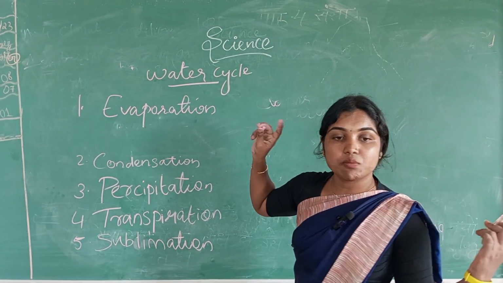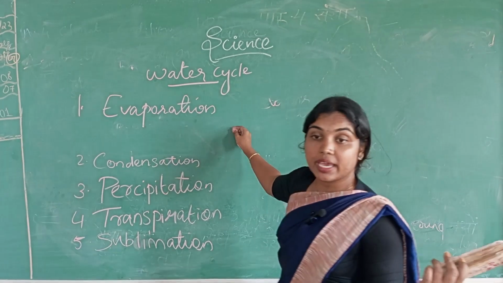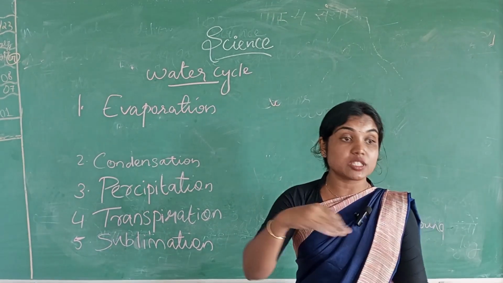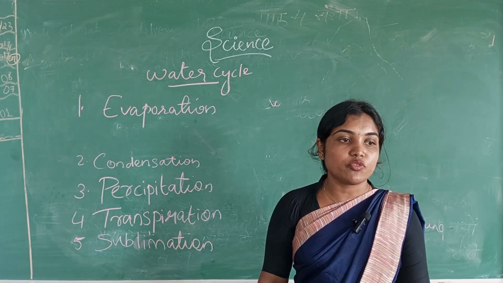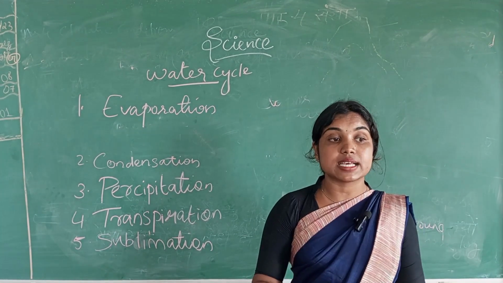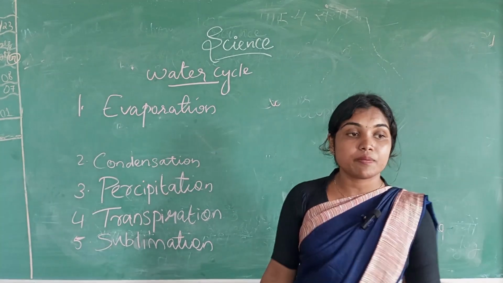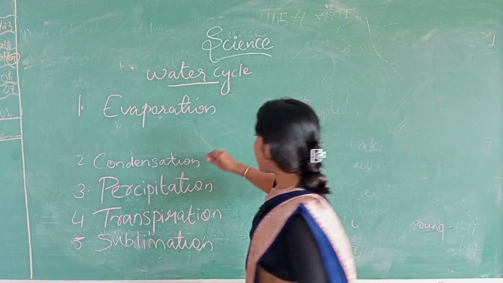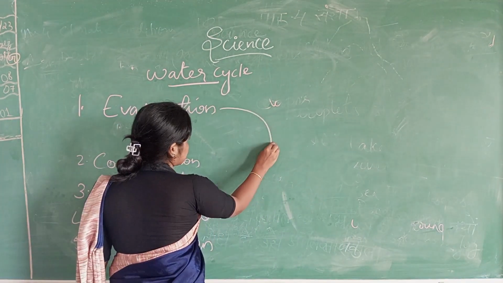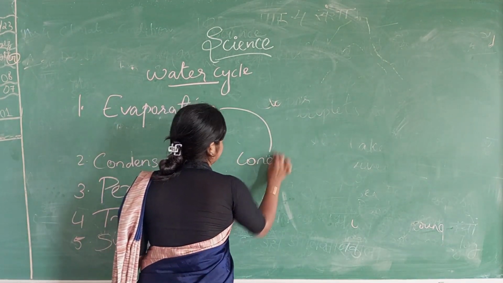Water vapor goes up in the air or in the atmosphere, and it turns into droplets of water, which come together to form clouds with various gases and dust. That process is called condensation. So the second step is condensation.